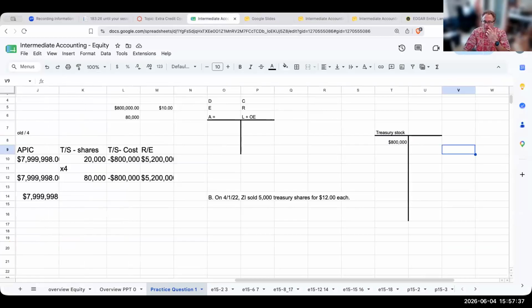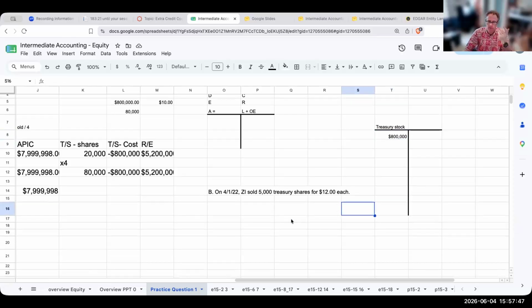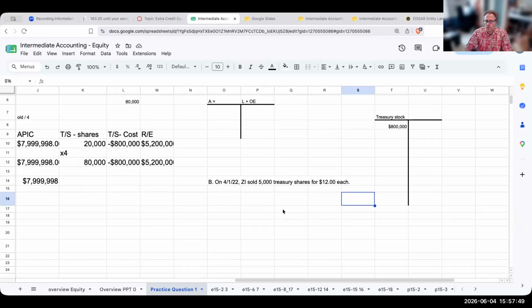If we think about it, when we buy back our own shares, I'm crediting cash because my cash is going out, and then I'm debiting treasury stock. So the way we're going to record this journal entry for this transaction is I'm receiving cash, and this is going to be 5,000 times 12, or 60,000.